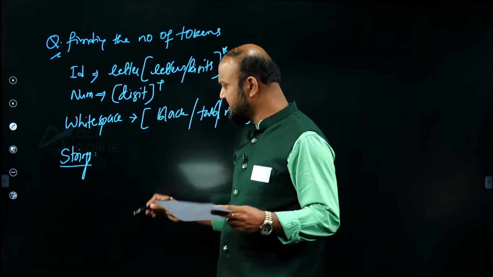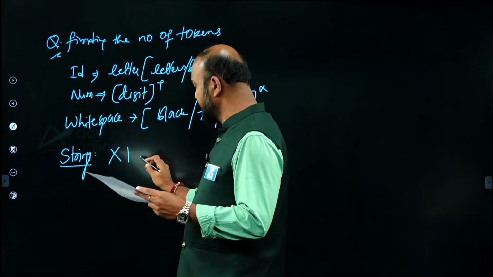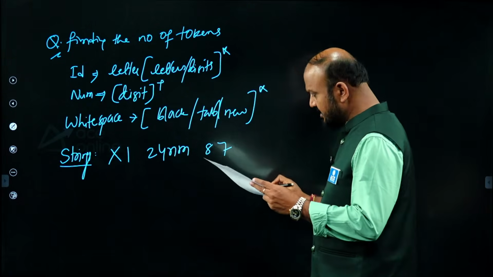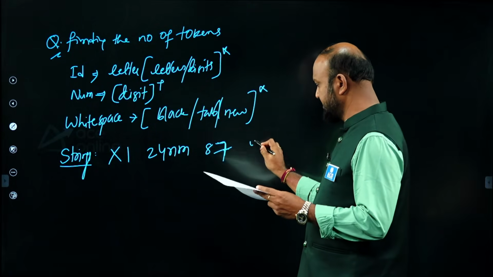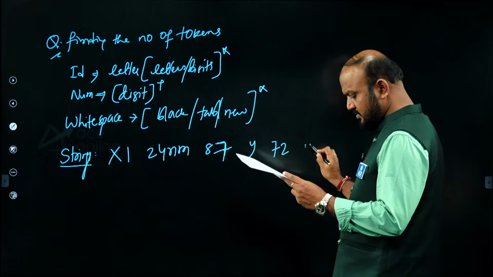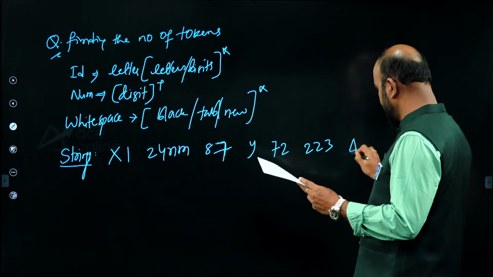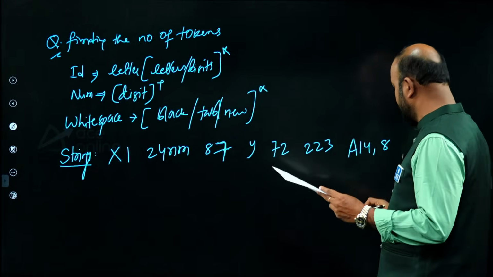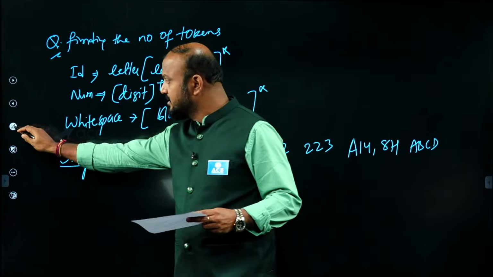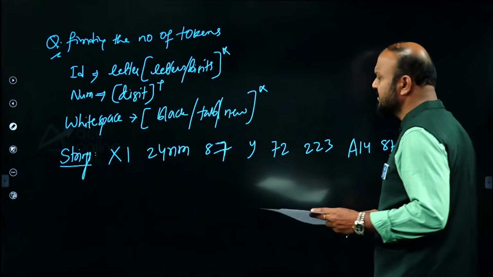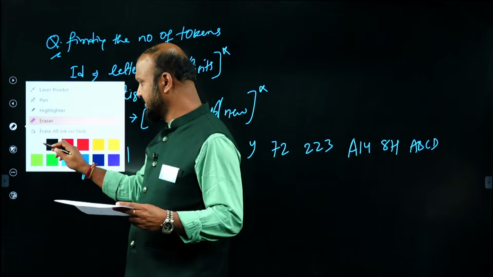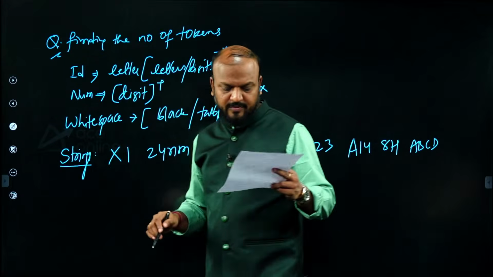The sentence given is something like this: x1 and 24nm and 87 just y, and 72 223 a14 8 h and abcd. Here there is no comma. This is some string, but the exact string may differ slightly; whatever I collected from the students, based on that I am telling you.